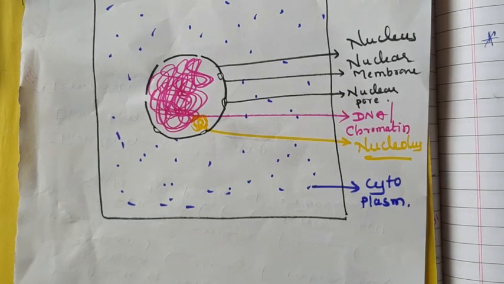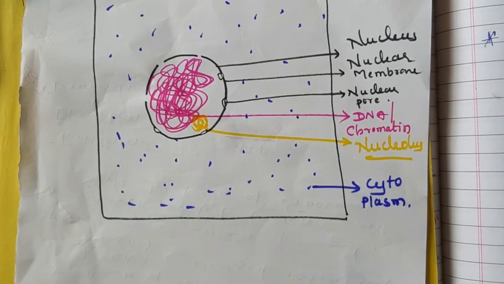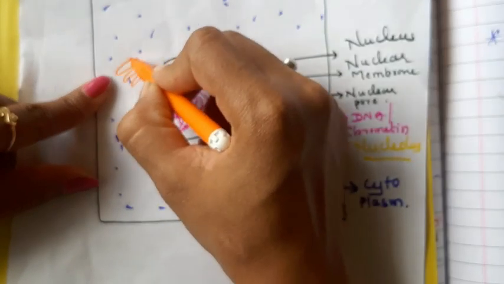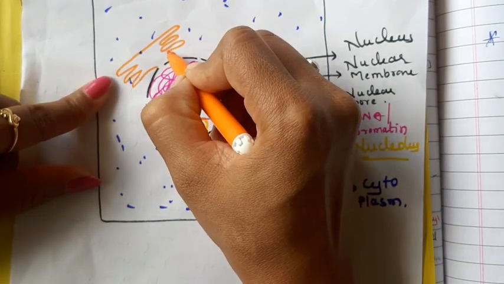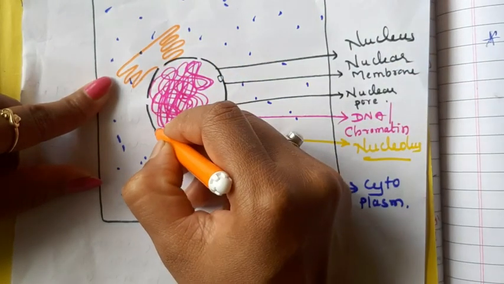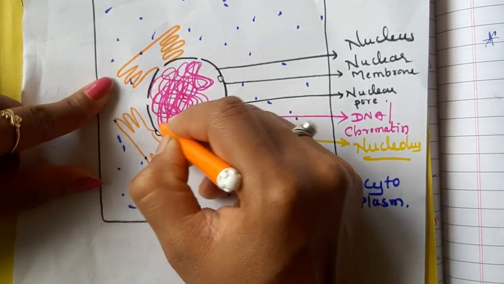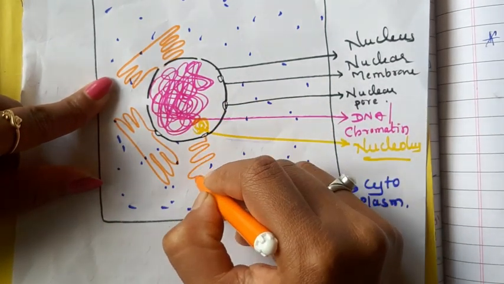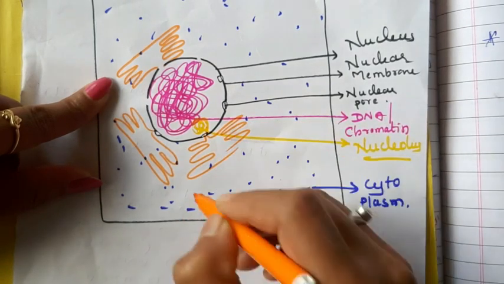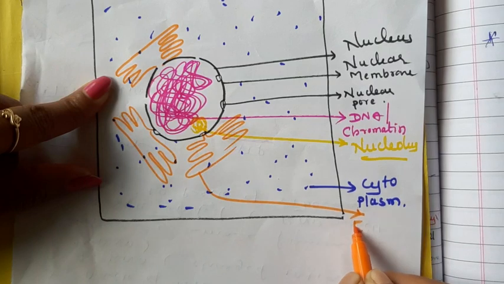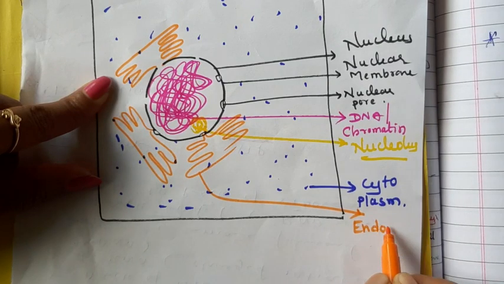Then one of the cell organelles which is always linked with the nuclear membrane, we discussed yesterday in the plant cell. This one is the endoplasmic reticulum.